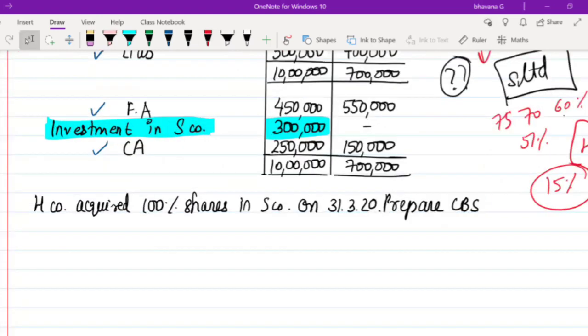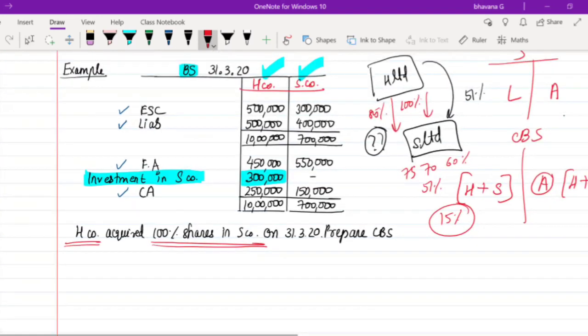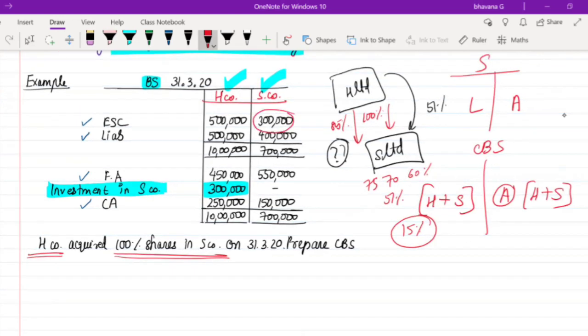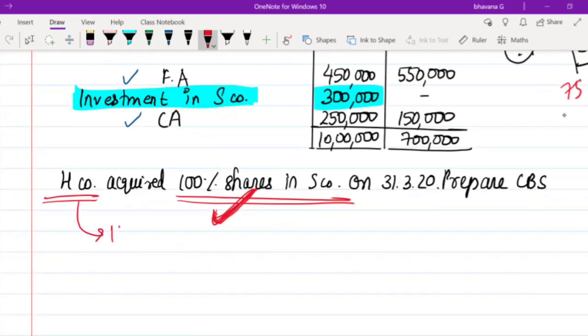Here they have told you that H Limited acquired 100% shares in S Limited. That means whatever shares were there in S Limited, 100% of it is acquired by H Limited. In such case the holding of H Limited will also be 100%.